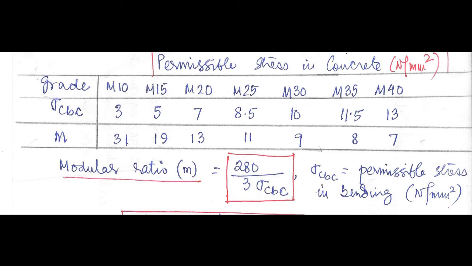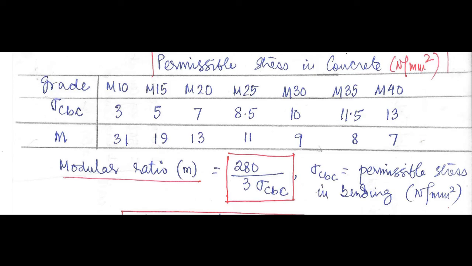Let us say for M40, what will be the modular ratio? 280 divided by 3 multiplied by 13. So that comes out to be 7. So here you have to remember only the permissible stress in concrete, that is the first row and the second row. Modular ratio you can already calculate if you remember only the value of the permissible stress in concrete.